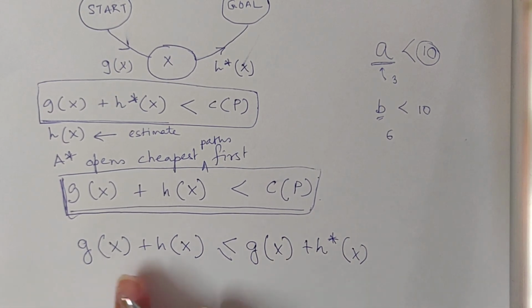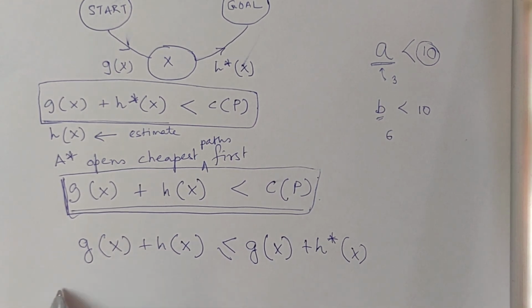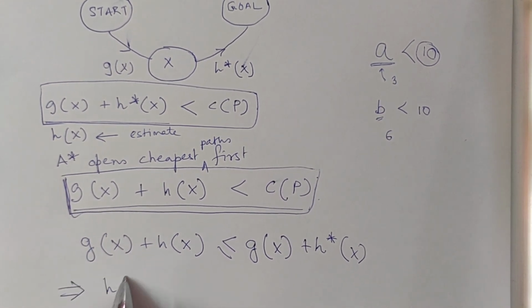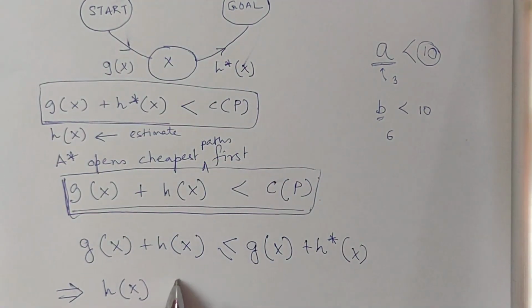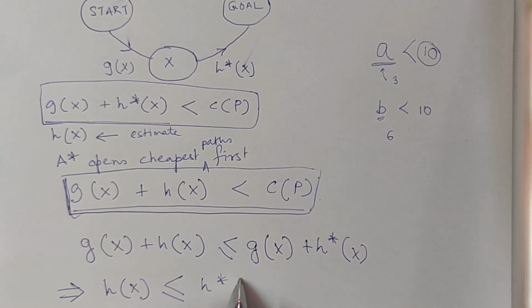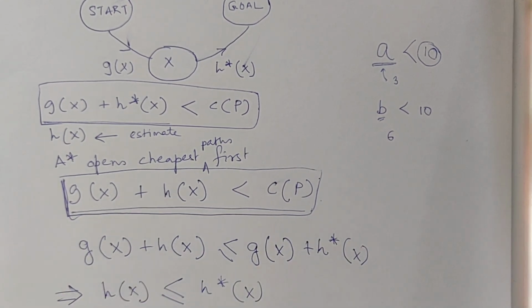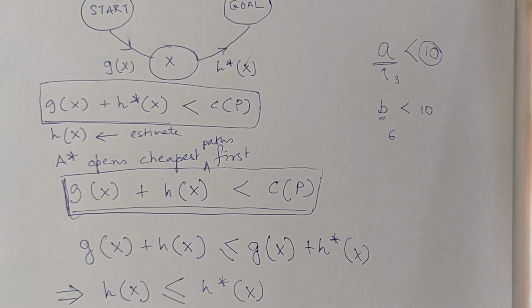What does this mean? The gx on either side of the inequality just cancels out, and it comes out to be the necessary condition for the optimal path to be chosen: hx is less than equal to h star x. And since x is any arbitrary node, this should be the condition for any node within the search space.